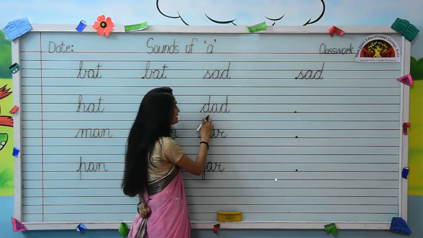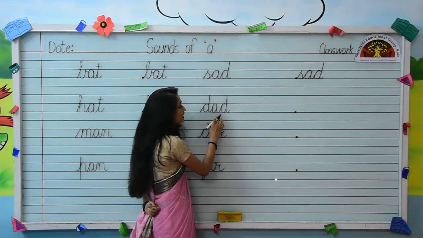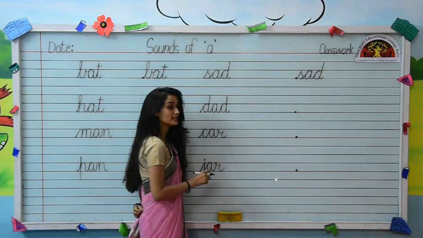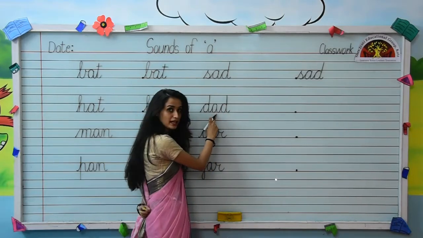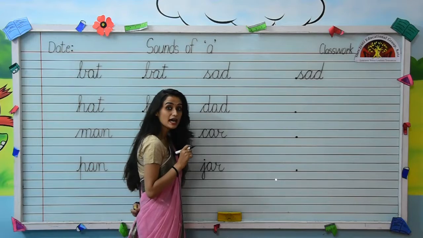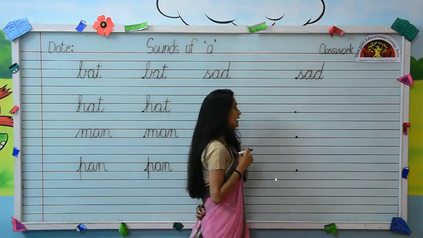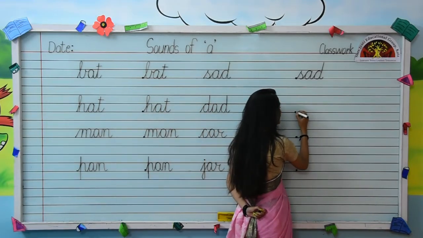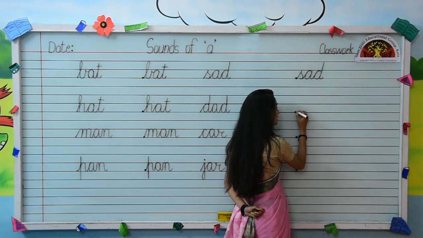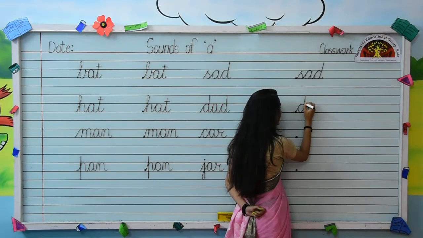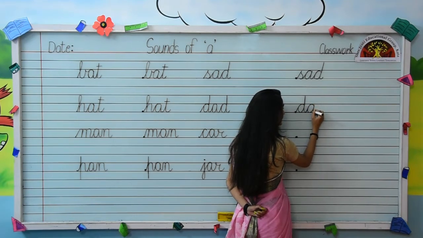Your next word is D-A-D, dad. Now let's see how to write this word. Now put your pencil on this dot. Write small cursive letter D. Then joining with the end point of letter D, we will write letter A. Very nice kids.